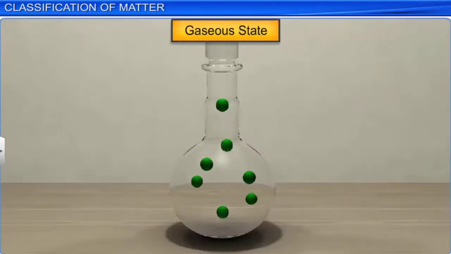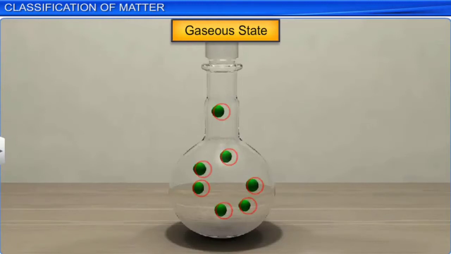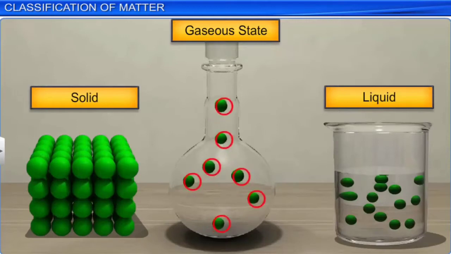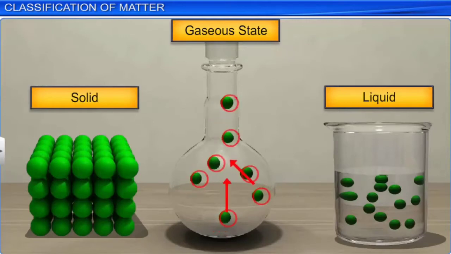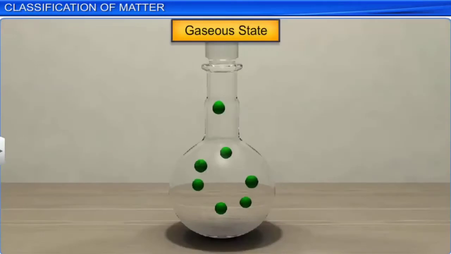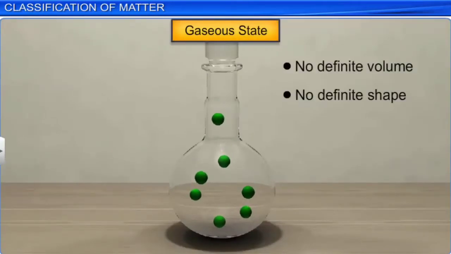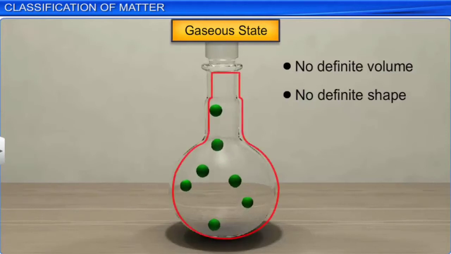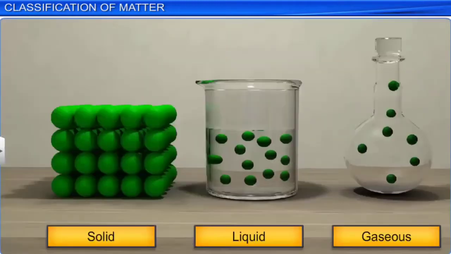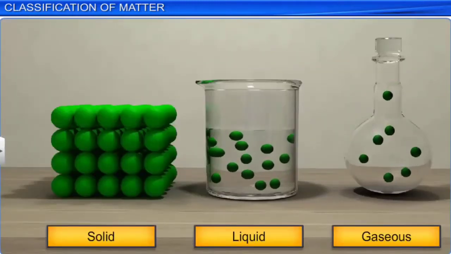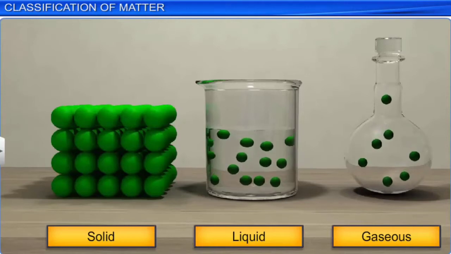In gaseous state, the particles are far apart as compared to those present in liquid state. Therefore, their movement is easy and fast. They have neither definite volume nor definite shape, and they occupy the available space of the container in which they are placed. The three states of matter are interconvertible by changing the conditions of pressure or temperature.